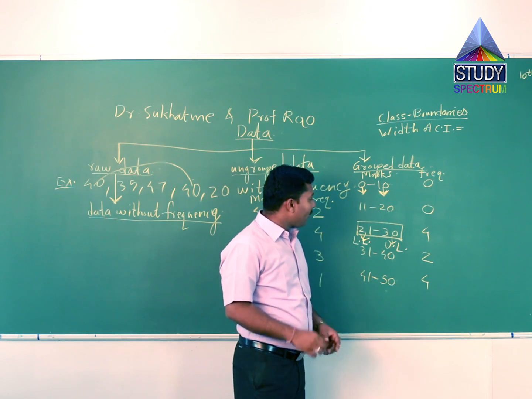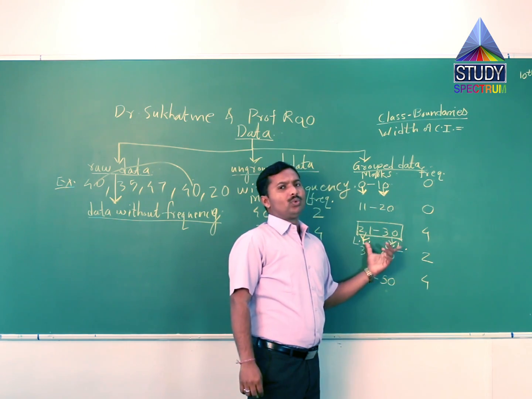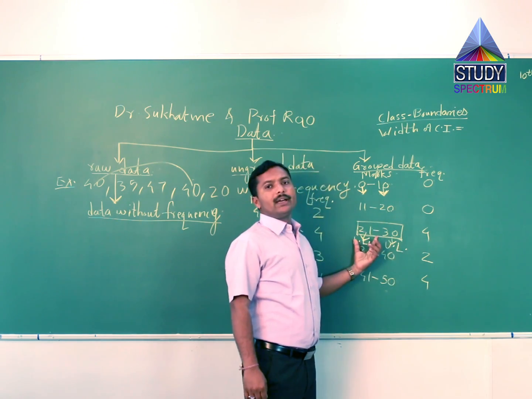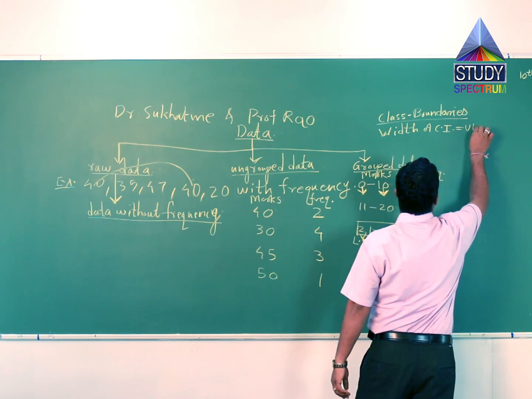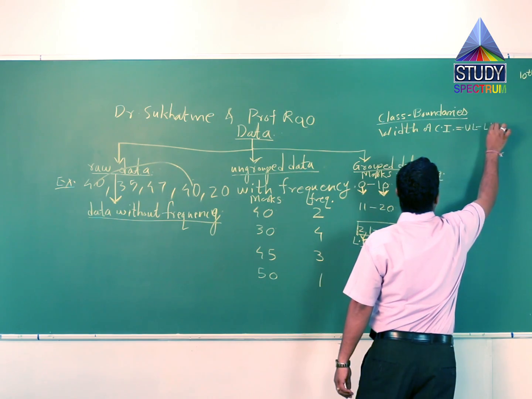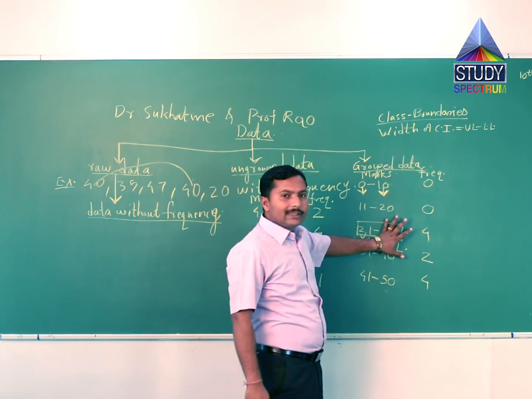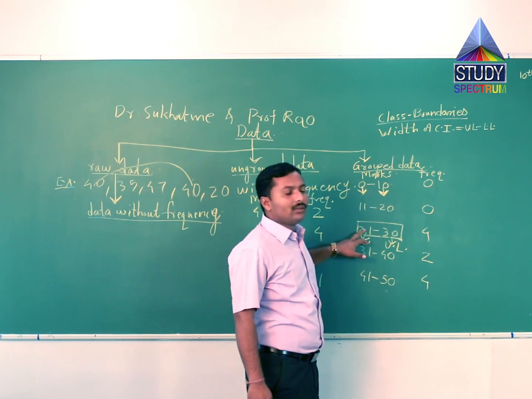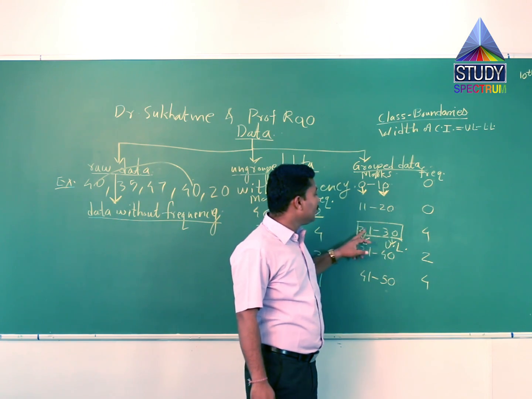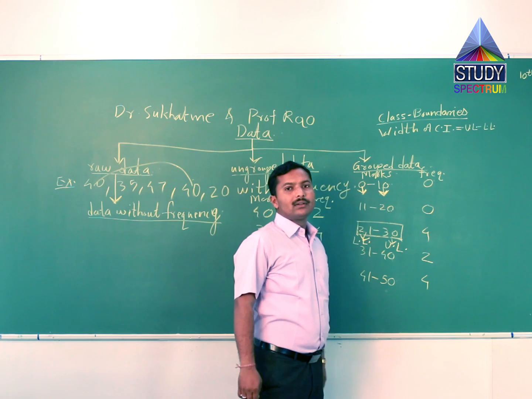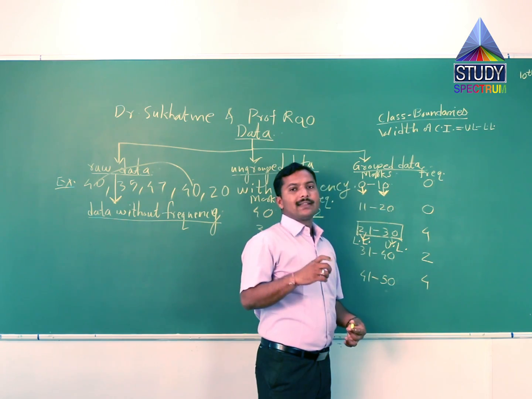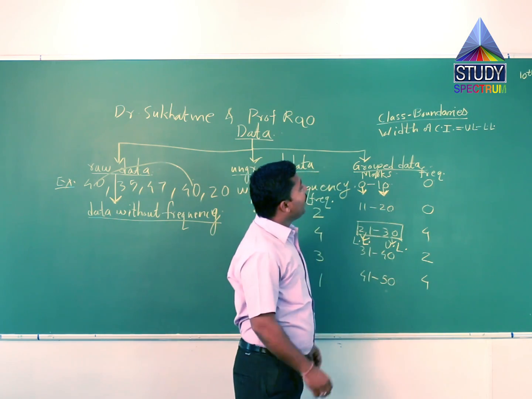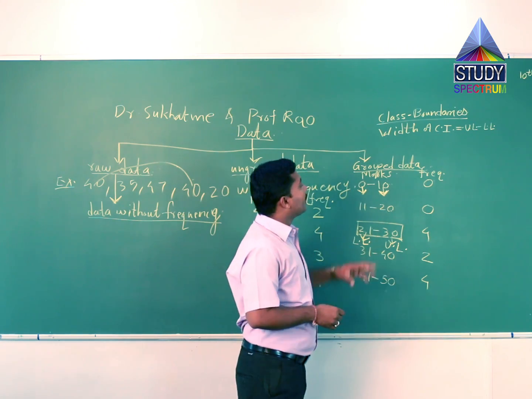It is nothing but the distance between these two numbers: upper limit minus lower limit, the right hand side number minus the left hand side number. This 30 minus 21 is the width of that class interval.